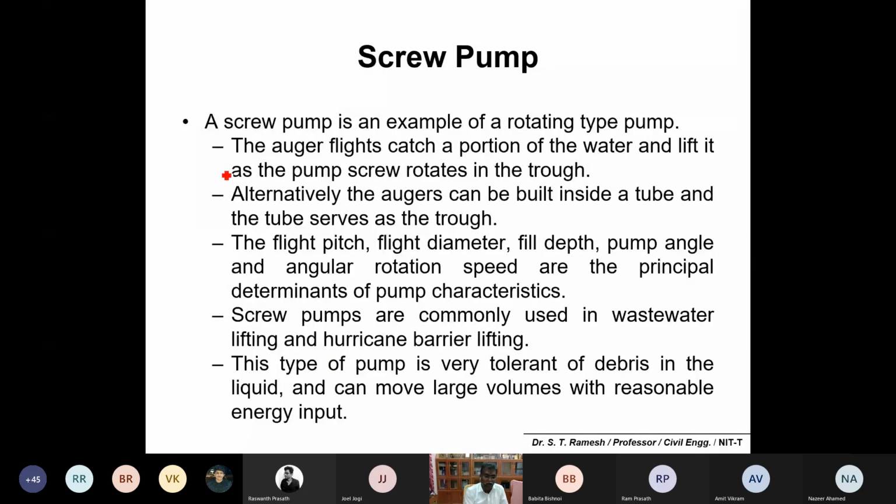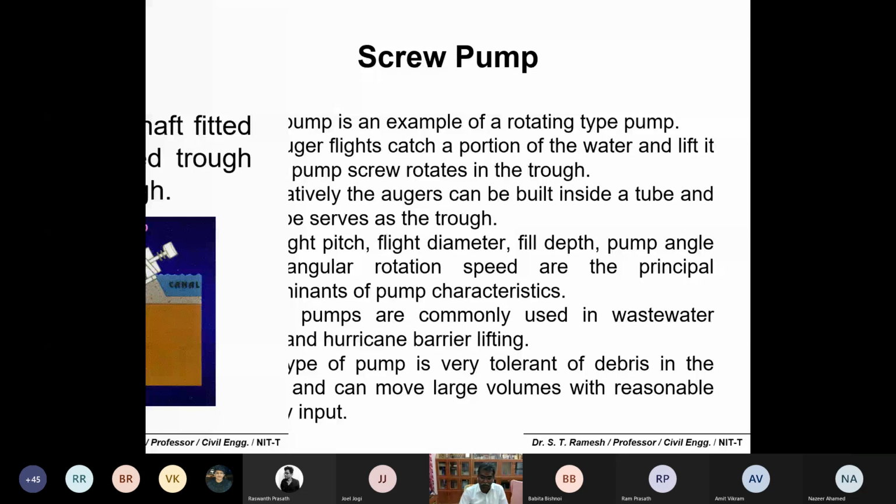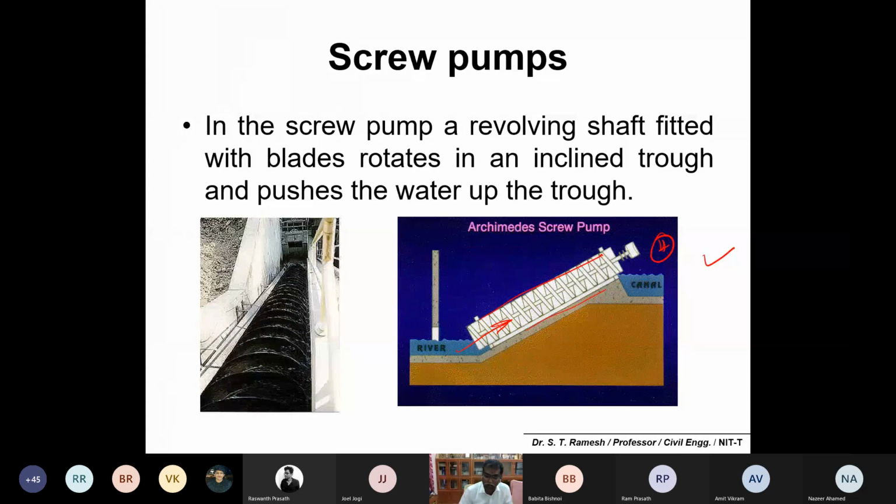The auger flights catch a portion of water and lift it as the pump screw rotates in a trough. Alternatively, the augers can be built inside a tube, and the tube serves as the trough. Screw pumps are commonly used in wastewater lifting, not for water. This type of pump is very tolerant of debris in the liquid and can move a large volume of wastewater or sludge with a reasonable energy input. So please remember, this is not used in water pumping, but for semi-solid or sludge pumping you can use these sort of pumps.